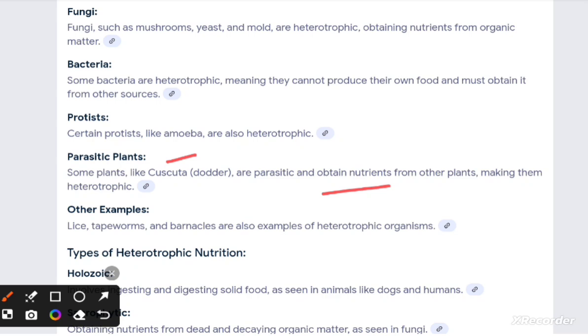Other examples are tapeworm and barnacles. Barnacles are also an example of a heterotrophic organism.